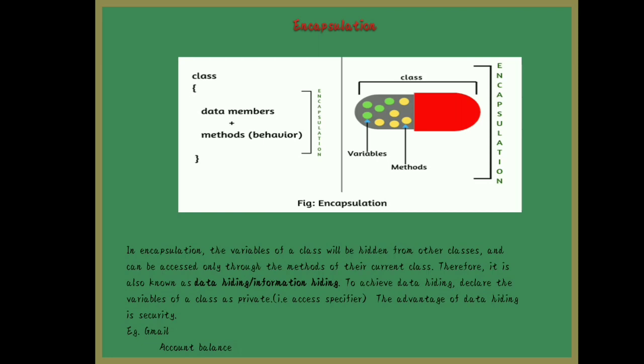Here, in a class, whenever you write a program, you write the name of the class, and inside, data members and methods are put together into one unit called class. This is the diagram we gave. Capsule: inside, variables and methods both are put together in the form of a class. That is called encapsulation. Now see mobile also, you can give one more example, mobile. How can I say encapsulation here? What are the state and behavior of the mobile? State means one more name is attribute. One more name is what?